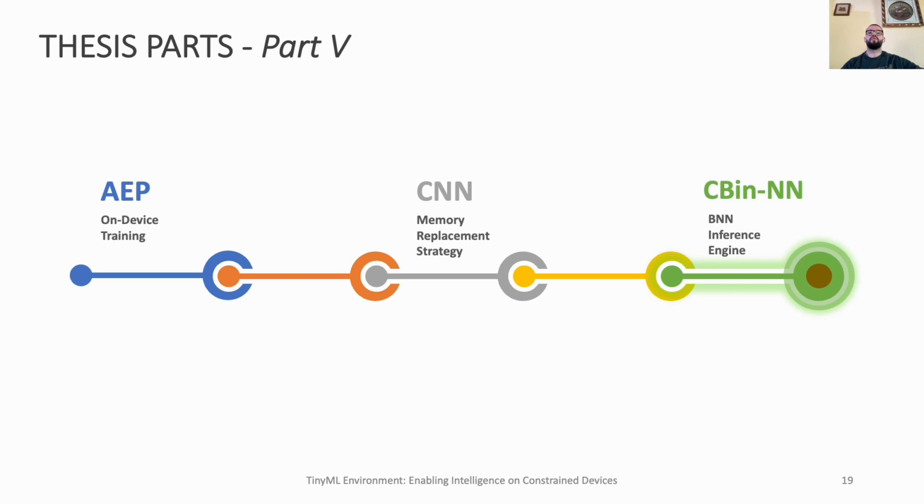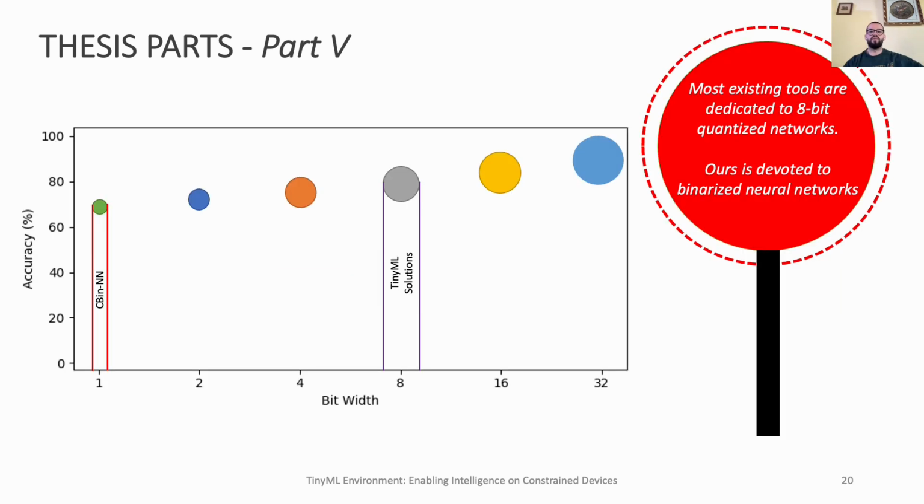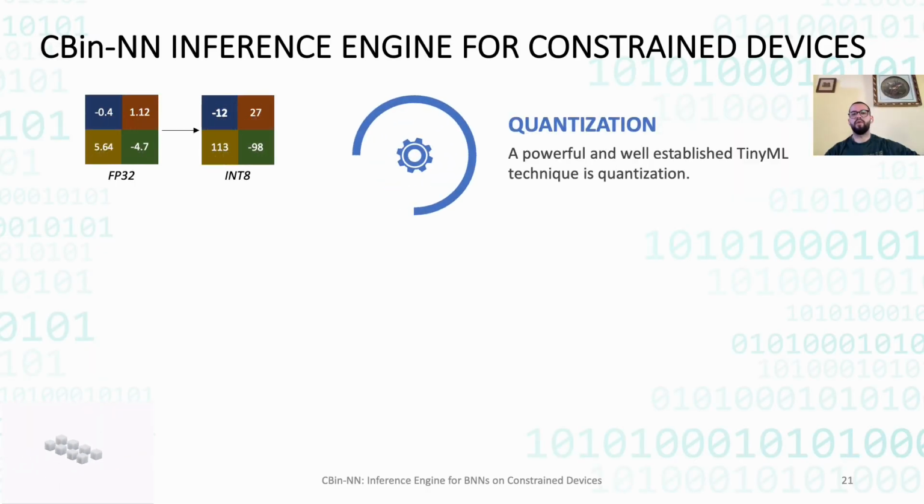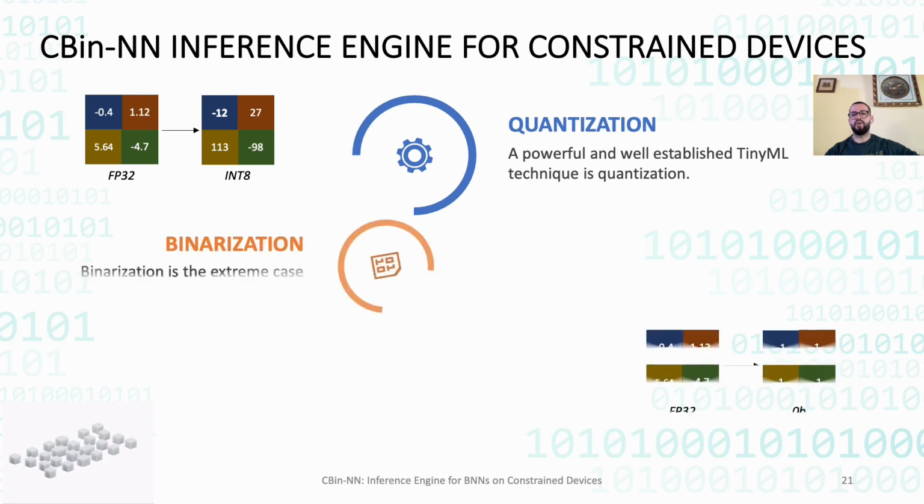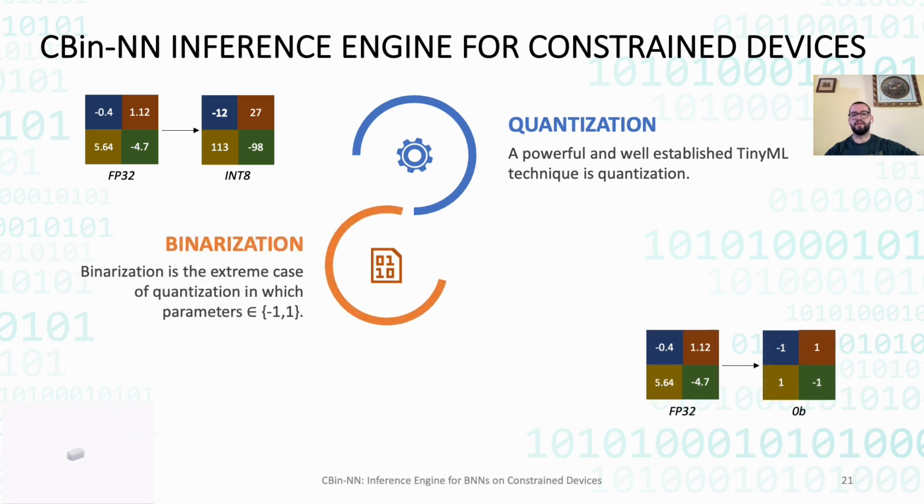The final component of my dissertation was the CBIN neural network inference engine. Unlike most deployment solutions that are designed for 8-bit quantized networks, our work concentrates on creating an inference engine dedicated to binarized neural networks. Quantization is a popular tiny machine learning technique that reduces the number of bits required to represent weights and activations. However, we concentrate on the extreme form of this technique, which is binarization, where parameters are represented using binary values.